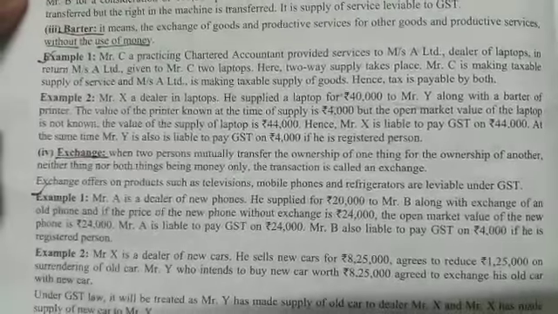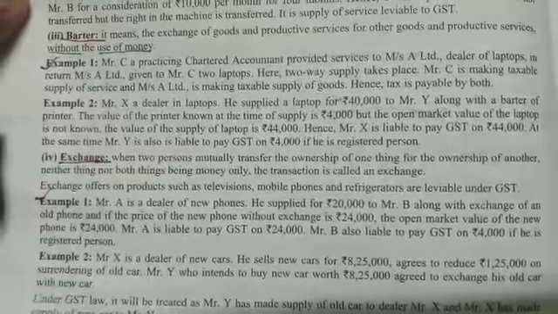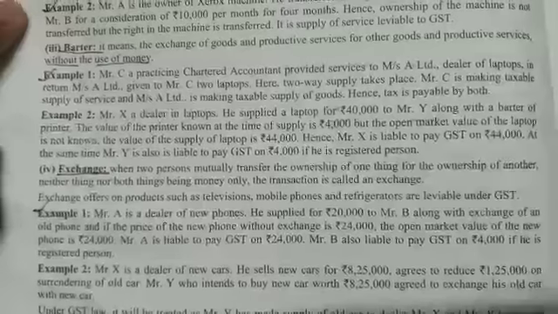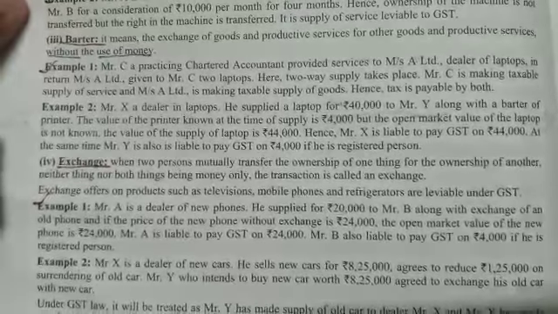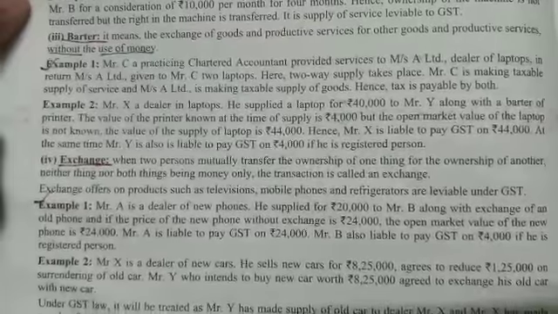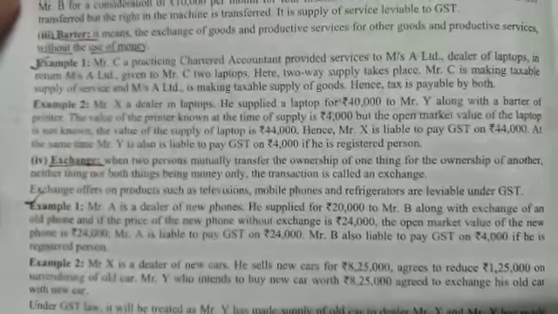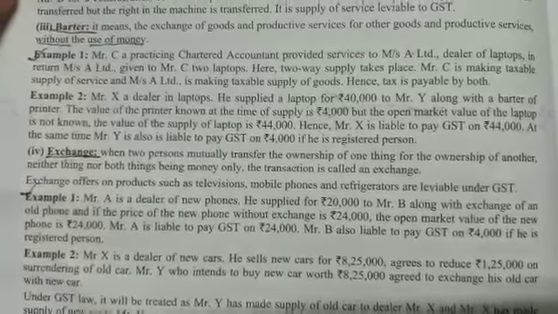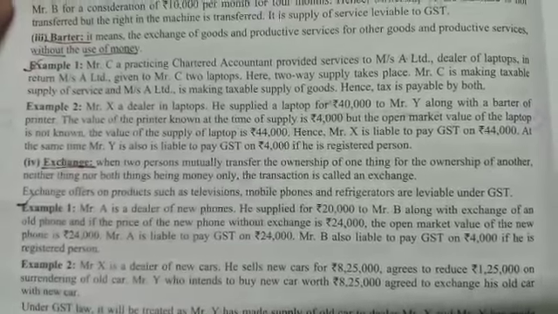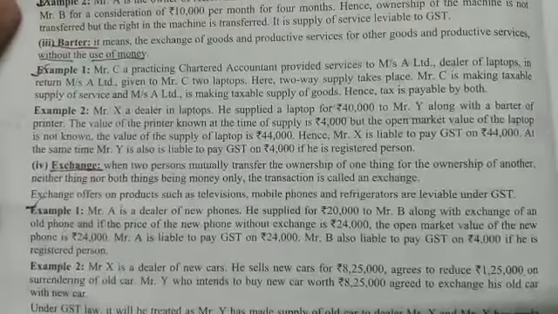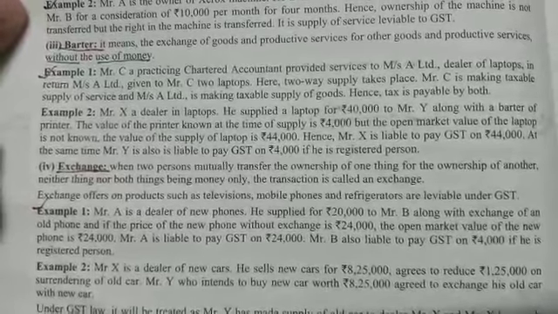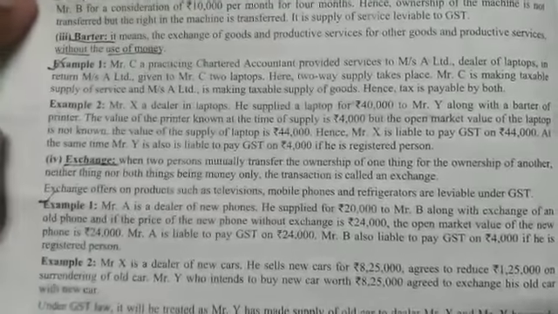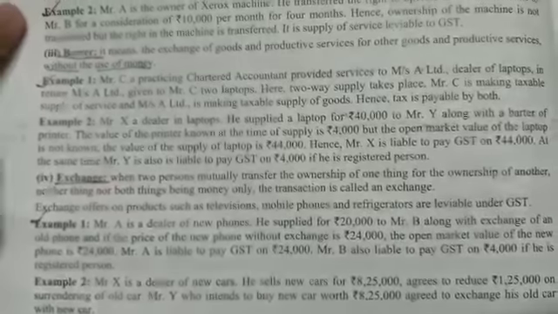Mr. X supplied laptop of rupees 40,000 to Mr. Y along with a barter of printer, and the value of the printer at the time of supply is rupees 4,000. So here, the total value of the supply of laptop along with the printer is rupees 44,000, and Mr. X is liable to pay GST on the total amount of rupees 44,000, and at the same time Mr. Y is also making supply of printer to Mr. X, the dealer of the laptop.